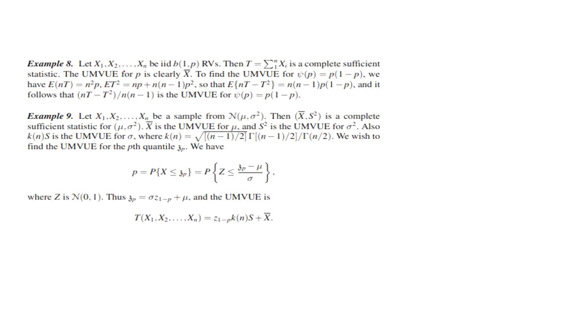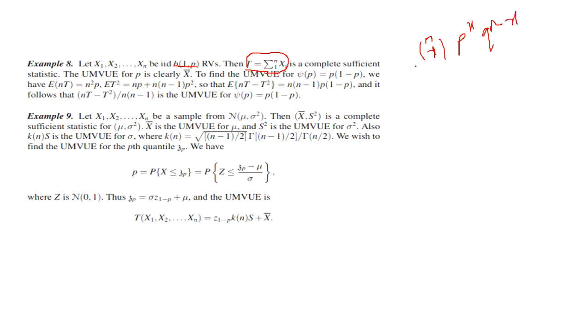Let X1, X2 and so on Xn be IID Bernoulli random variables. Then this is our complete sufficient statistic. How do you know that this is a complete sufficient statistic? When you write the joint probabilities, nCx p power x q power n minus x, this is the binomial PMF.